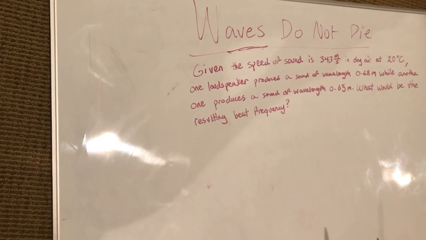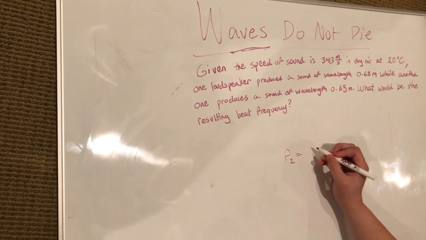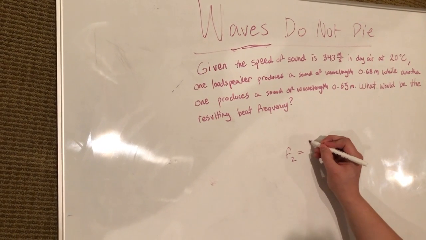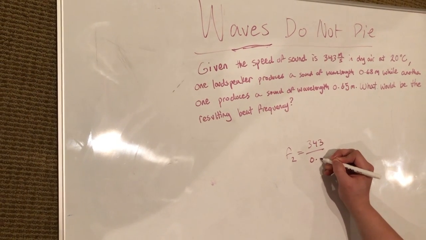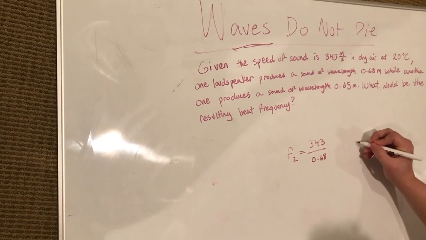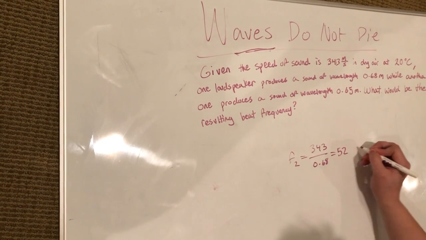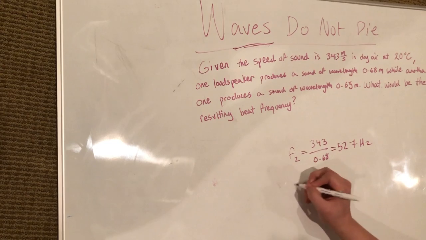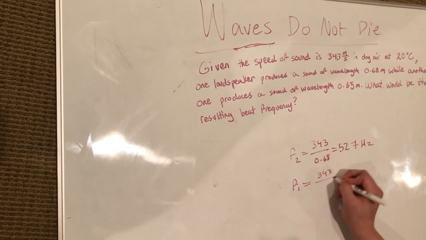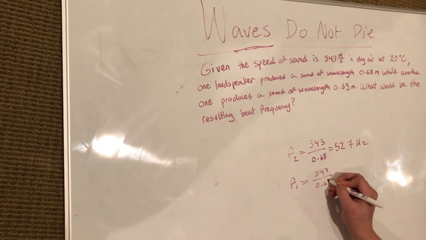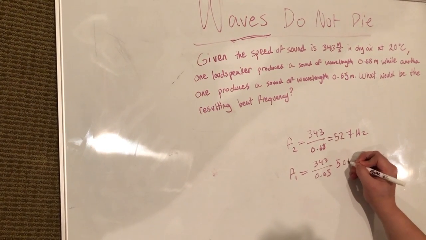meters per second. We can calculate f2 is equal to 343 over 0.68, and this value is approximately 527 hertz. And f1 is going to be equal to 343 divided by 0.65, where f1 is equal to 504 hertz.